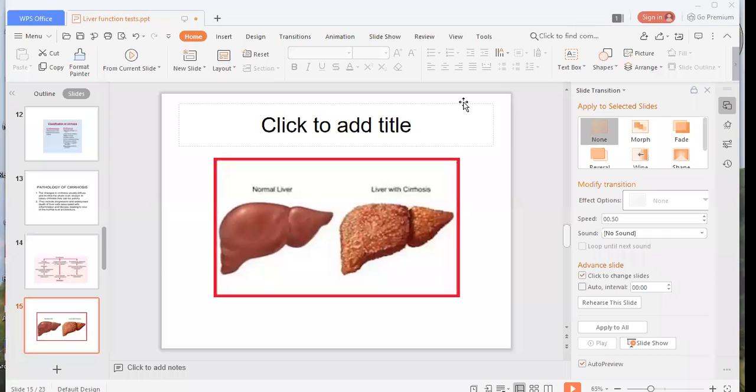Okay. So this part we discussed yesterday. Then we discussed the classification of cirrhosis.